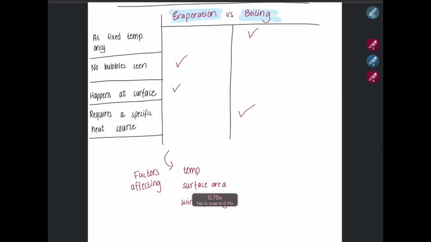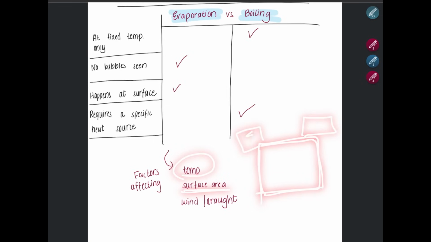What are some factors that can affect evaporation? The temperature. If the temperature is high, evaporation will be faster. Surface area. If you have a greater surface area, for example, whenever you dry your clothes, you make sure that your clothes are open and exposed, so the surface area is greater. On the other hand, if you just crumble up your wet clothes, they're not going to dry soon, right? So surface area matters. Secondly, wind or draught. If there is wind outside, the clothes will dry much quicker than if there was humid weather. Humidity will reduce, and wind and draught will increase the rate of evaporation.